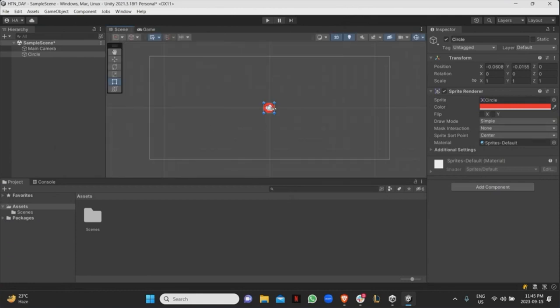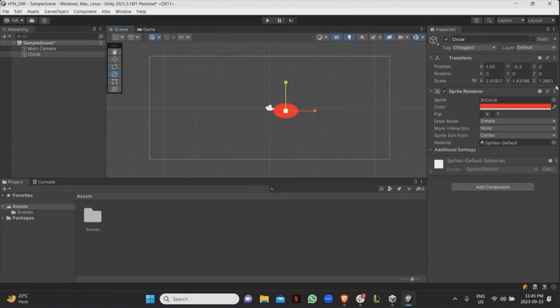So there are a lot of different hotkeys that you can use. So for example, if you click on W, it's to move the game object. So you can just move it with the arrow here. And as you're moving it, you're going to notice that the transform position is changing as well. E is to rotate, but there's no reason to rotate a circle. Control Z to undo, obviously. R is to scale. So again, you can scale this way. You can scale however you want.